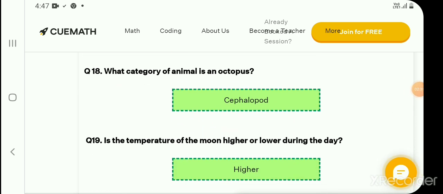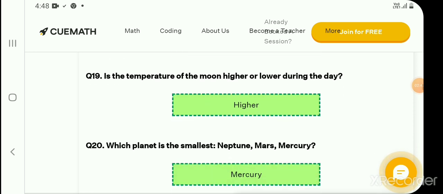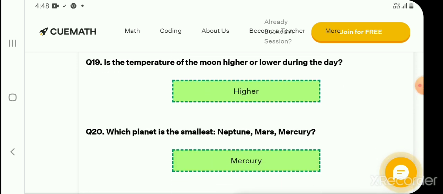What category of animal is an octopus? Cephalopod. This is the category of animal an octopus is. Is the temperature of the moon higher or lower during the day? This question's answer is higher. Very good.